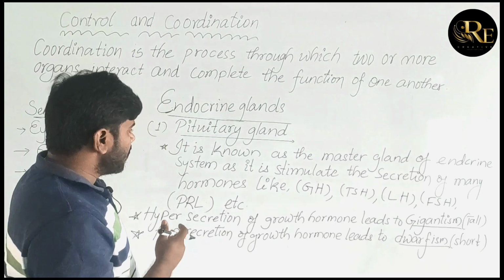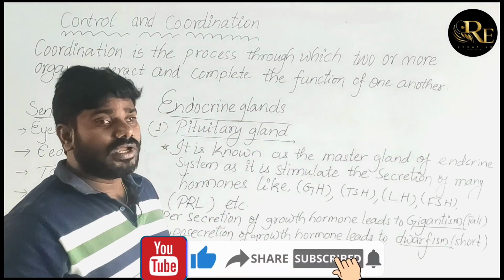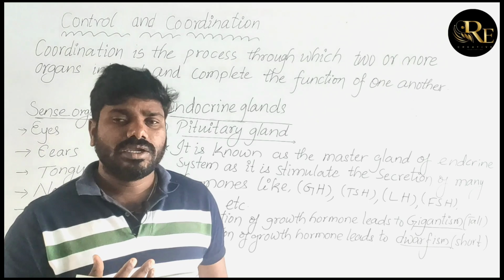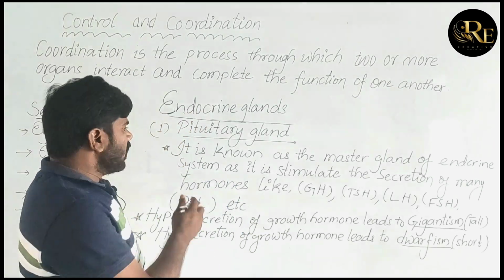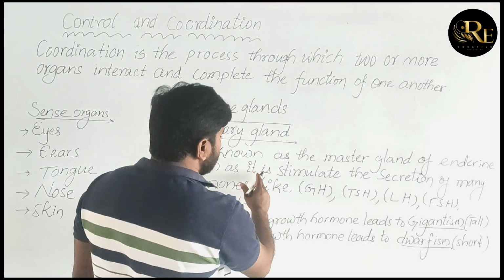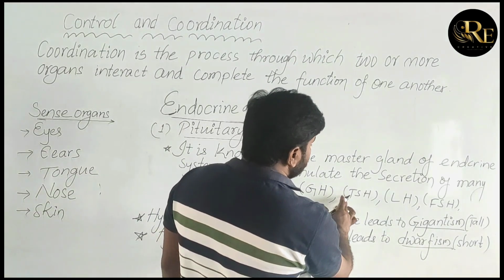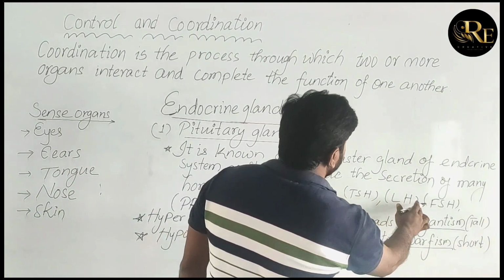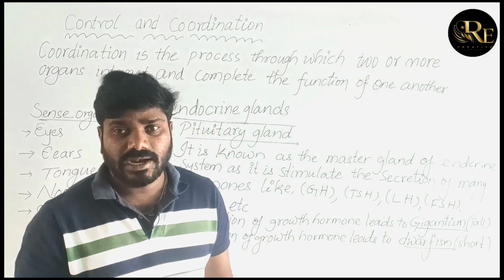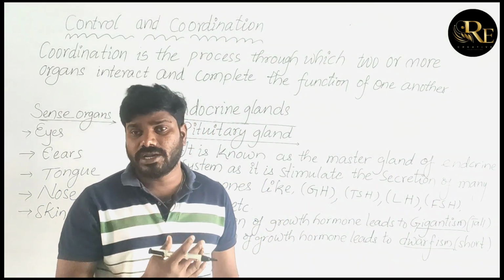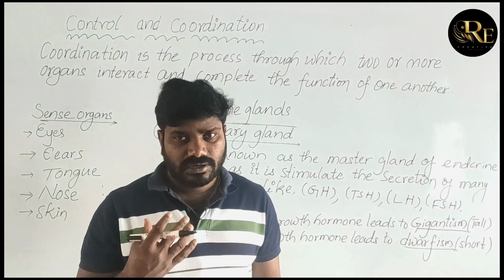Talking about the pituitary gland, it is known as the master gland of the endocrine system because it gives commands and stimulates the secretion of many types of hormones, like growth hormone, thyroid stimulating hormone, luteinizing hormone, follicle stimulating hormone, prolactin and so on. Basically, growth hormone is secreted from the pituitary gland.